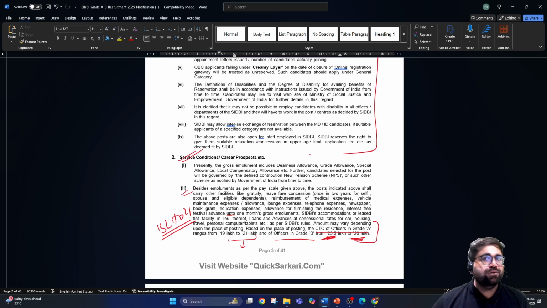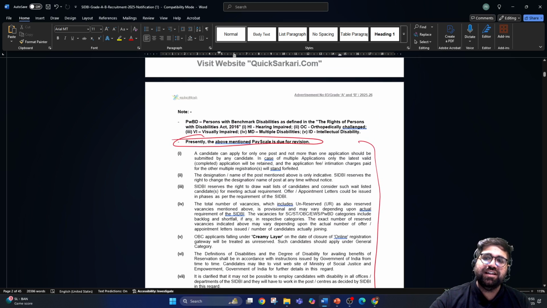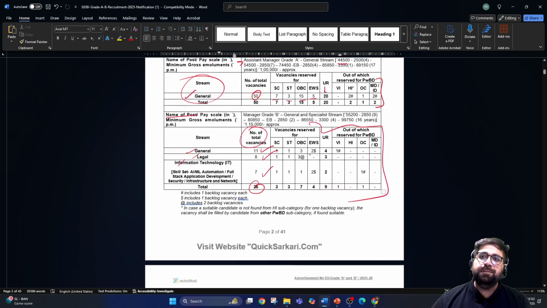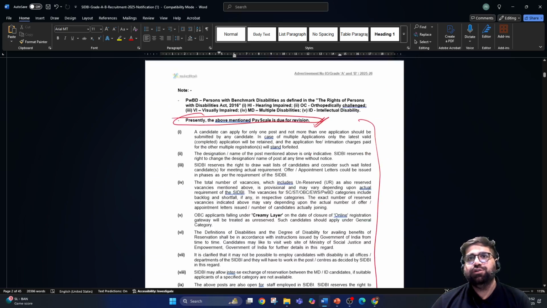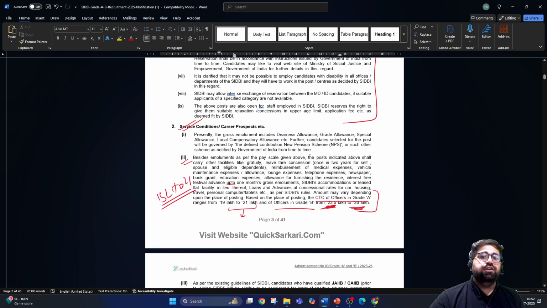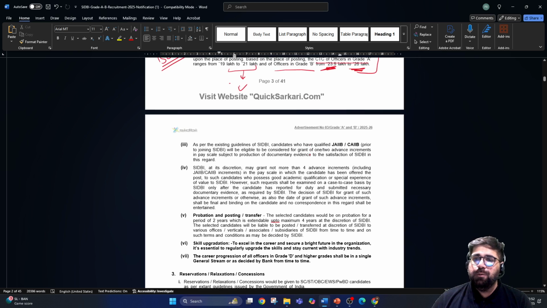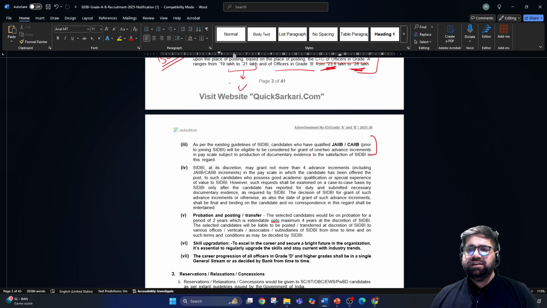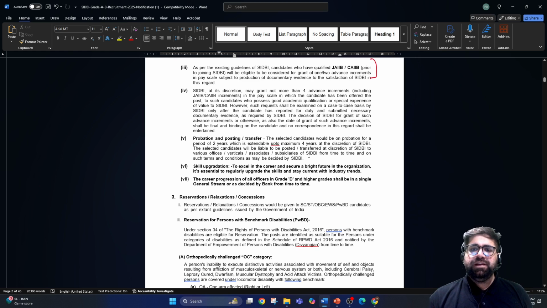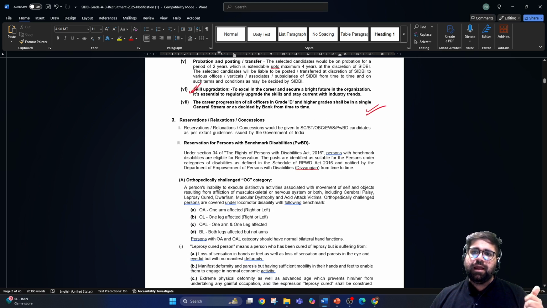Okay, so again, a very big post salary wise, and they have clearly mentioned that the above pay scale is due for revision. So once your basic pay is revised, then definitely your CTC will also increase. But if you see, even without revision, they are giving you a very, very good salary, which will definitely motivate you. Now, moving forward, SIDBI has also said that for JAB and CAP cleared students, you will definitely get some increments also. And SIDBI is also looking for career skill upgradation, not career upgradation. You have to make sure that if you are recruited in SIDBI, then you upgrade your skills year on year. And yes, you can look for promotions also up to grade D. But currently they are recruiting for grade B and for grade A.